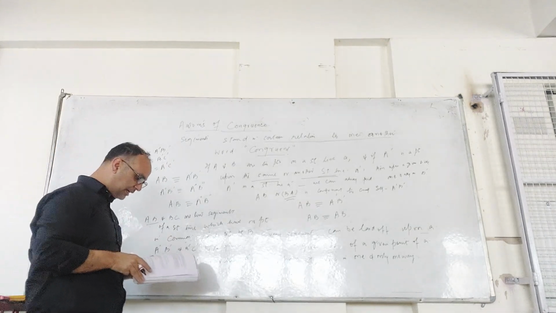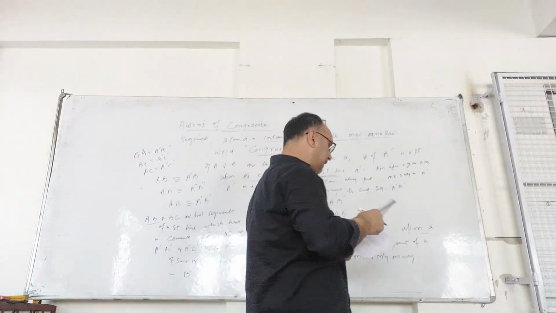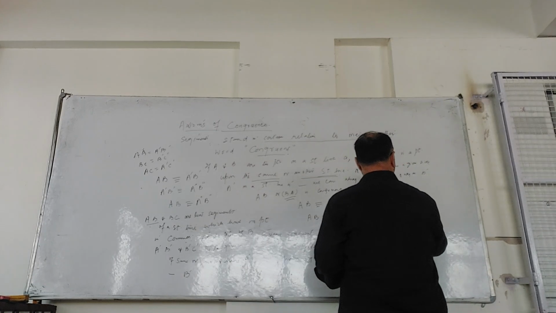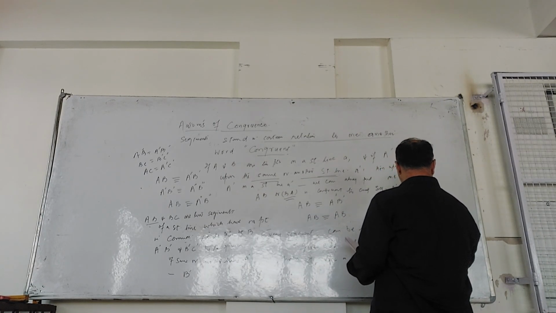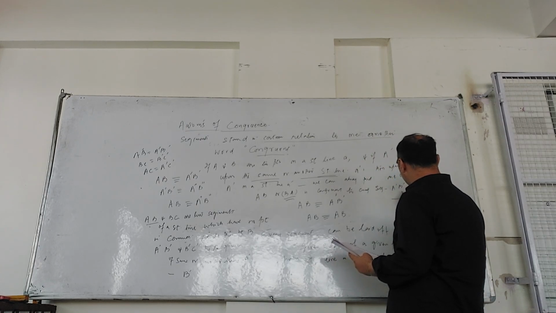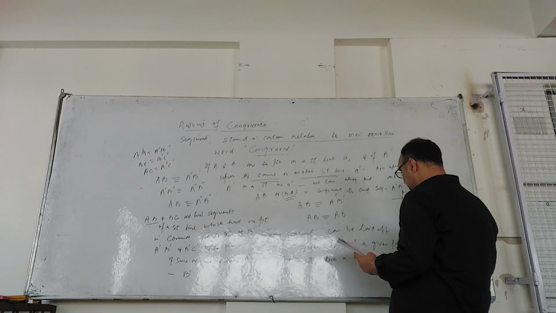If you want to understand it in terms of a diagram, for example, there are two lines, A, B, C and A prime, B prime, C prime.